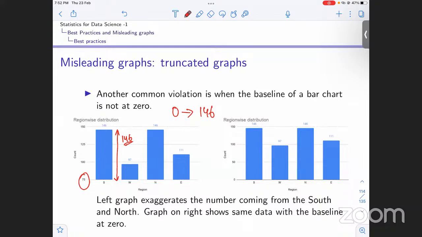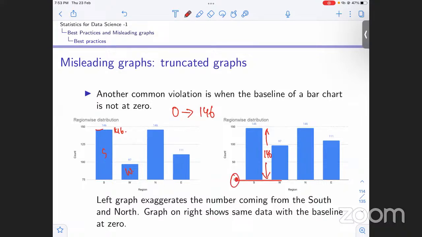We can see that category S has more count than category W. But is it representative of the actual data? Here we concluded 146, but that's not the case. In the other case, it's starting from 0, and if it is going to 146, we are sure that this is 146, because the baseline is at 0.